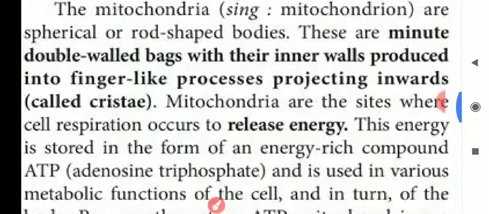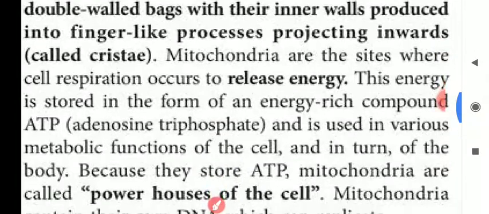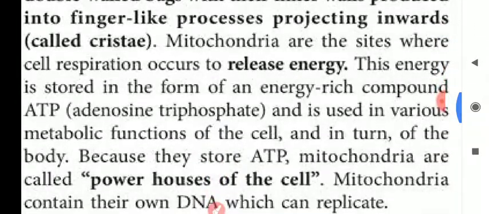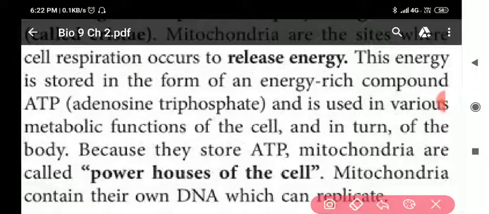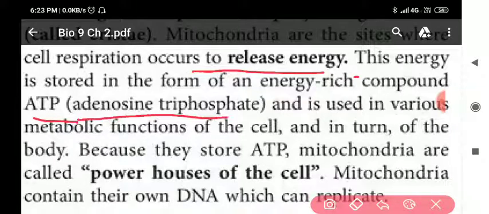Next, mitochondria are the sites where cell respiration occurs to release energy. Clear? So these mitochondria are the sites which release the energy. This energy is stored in the form of an energy-rich compound, ATP. Now the energy is stored in the mitochondria in the form of ATP. What is this ATP? ATP is adenosine triphosphate.